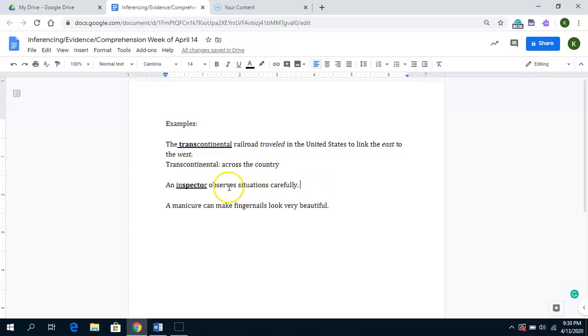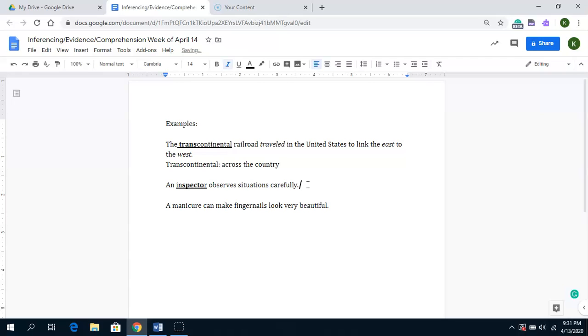An inspector observes situations carefully. Well, observes to me means watches. So an inspector watches situations carefully. When I think about a situation, I think about something that's happening, something that's going on. So an inspector watches something that is going on carefully. If I have that sentence, then that might help me.